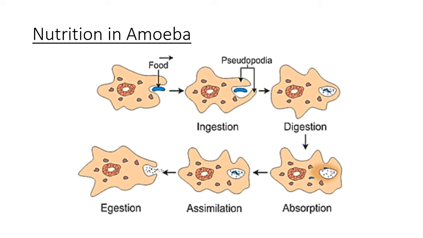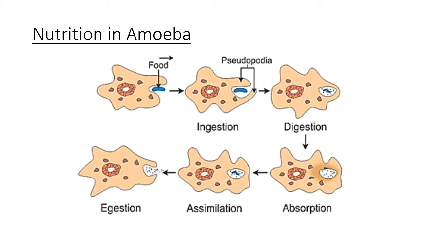Now we'll start with the nutrition part. So since we have done autotrophs, we have finished with the plant, we'll now move to the animals. Okay, so what we can see about the animals now. So we go first to the unicellular organism made up of one cell, that is the amoeba. So amoeba is a living organism. It does all the metabolic activities. Which ones? Nutrition, digestion, respiration, circulation, excretion, reproduction, all of them. But it is made up of only one cell.